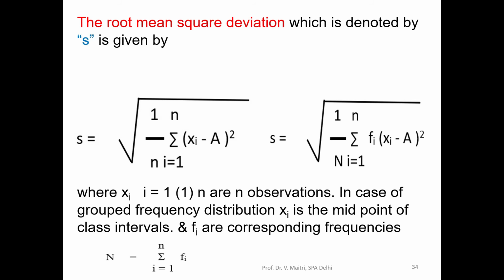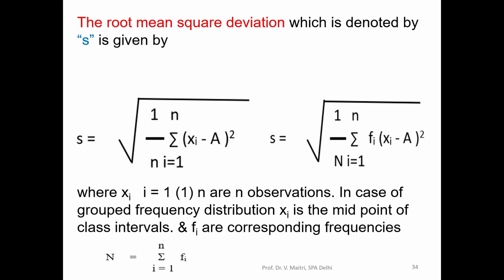Now coming to the root mean square deviation, that is when we are calculating around any arbitrary value a, then the standard deviation is called root mean square deviation. The formula is the same, where xi's are the n observations or the midpoints, fi's are the corresponding frequencies and capital N is the sum of frequencies.